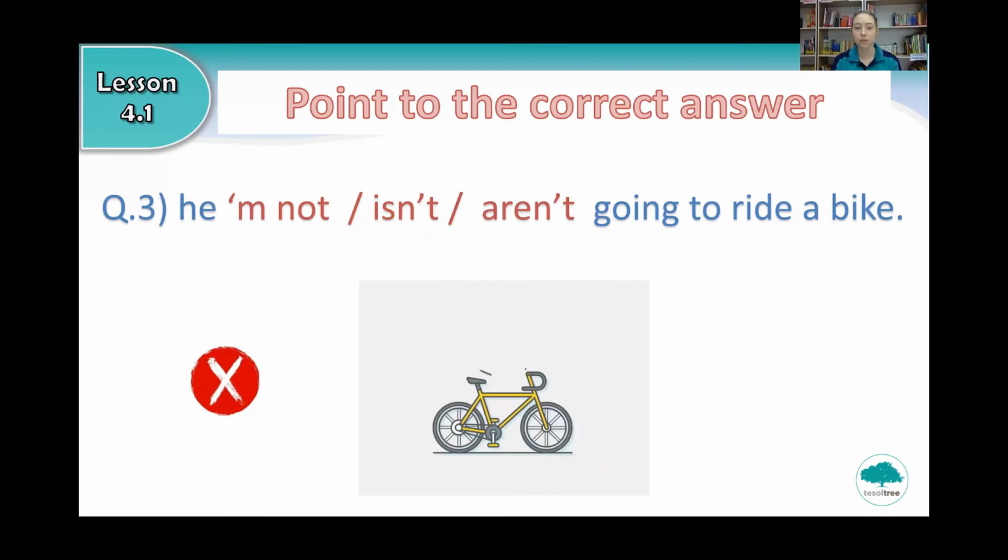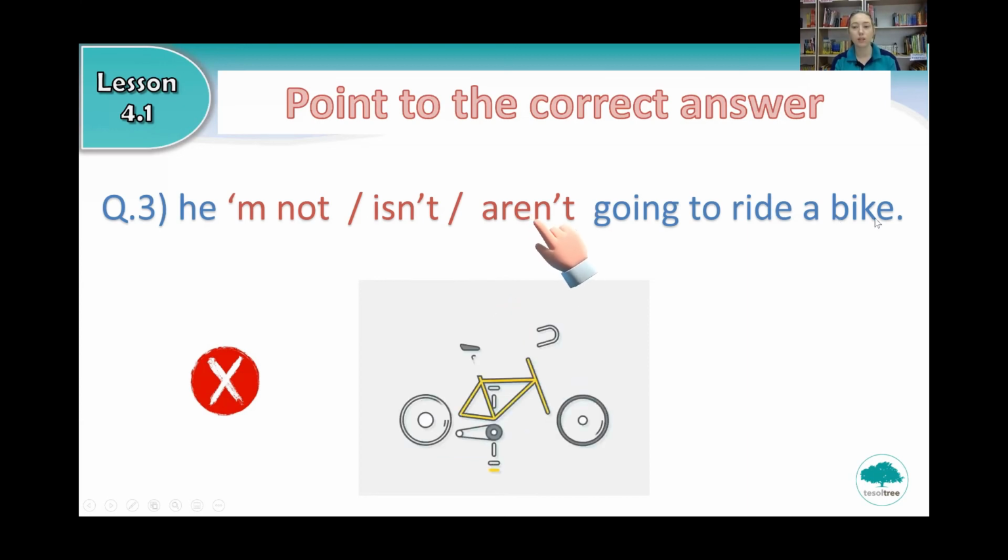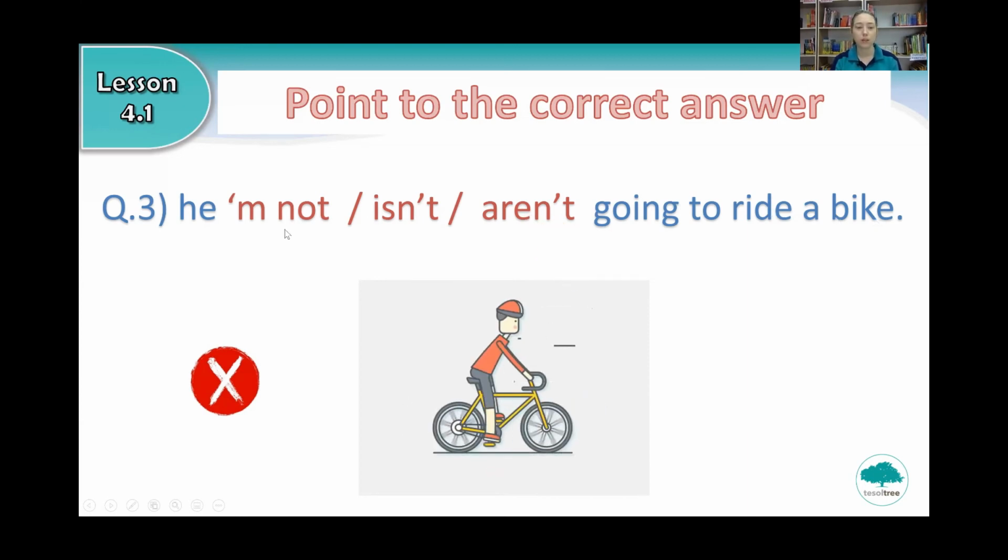Okay, this time we have a cross. Is it he not, he isn't, or he aren't going to ride a bike? So point to the correct answer. He not, he isn't, or he aren't.